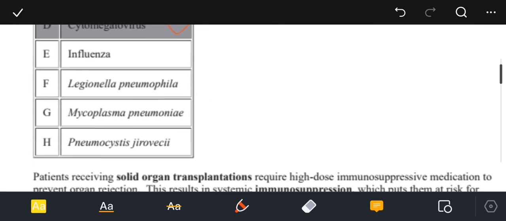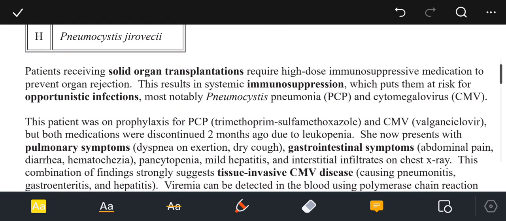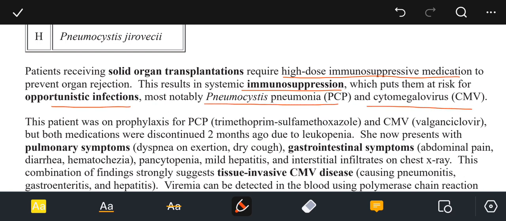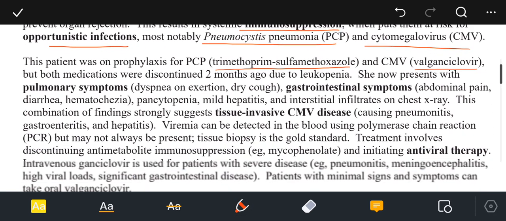Then we have patients receiving solid organ transplantation. Patients who are receiving a solid organ transplantation require high dose immunosuppressive medications to prevent organ rejection. This results in systemic immunosuppression, which puts them at risk of opportunistic infection, most notably Pneumocystis pneumonia and cytomegalovirus. The patient was on prophylaxis for PCP, that is trimethoprim-sulfamethoxazole, and for cytomegalovirus, that is valganciclovir, but both medications were discontinued 2 months ago due to leukopenia.